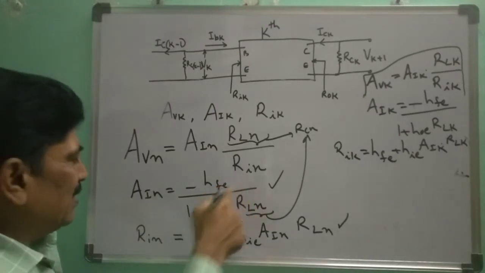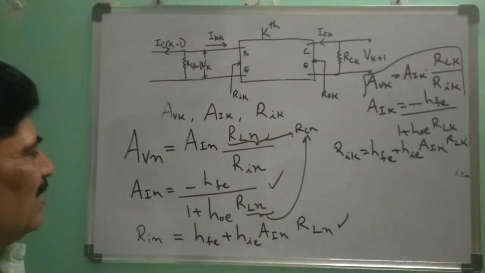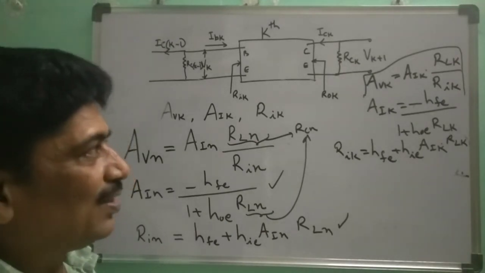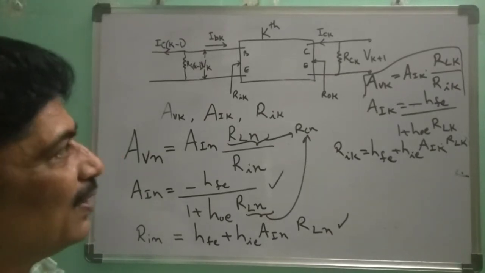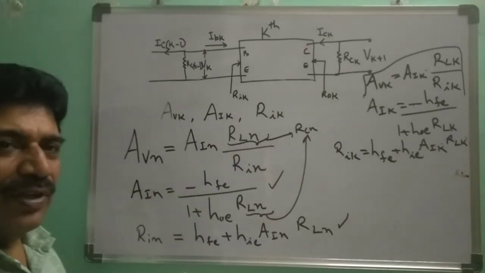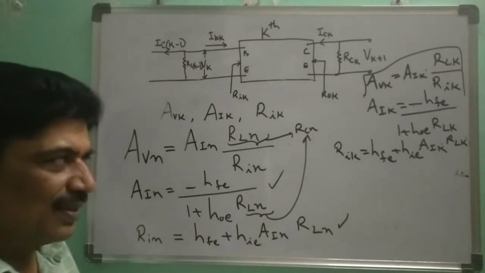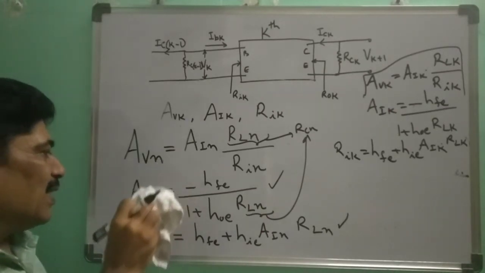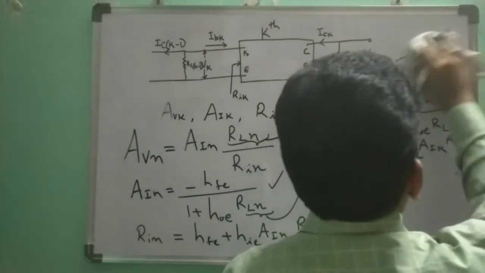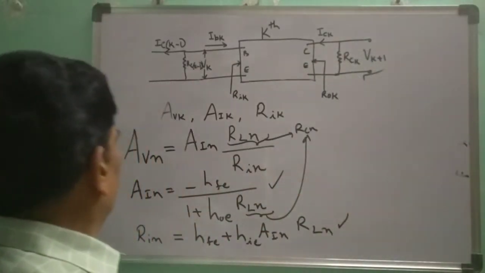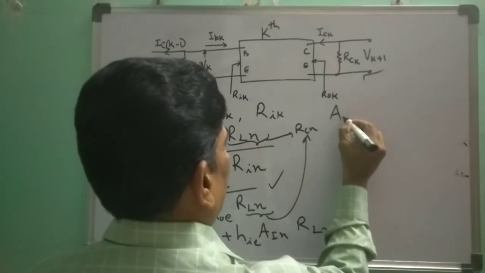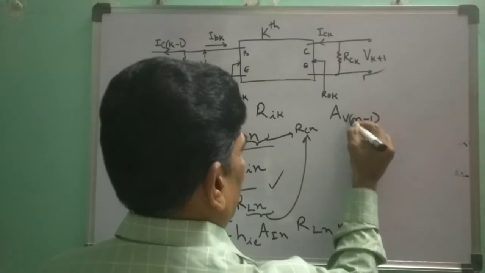stage, and RIN is, that is collector resistance. In the same way, you get back to the second last, last but one stage, that is n minus 1th stage now. So for n minus 1th stage, how to find out? So from this, we have gone to last stage and found the voltage gain, current gain and input resistance of the last stage. Then let us see how to find out the voltage gain, current gain and the input resistance of the n minus 1th stage now. So for n minus 1th stage, just write here in place of K. What is AV n minus 1? AV n minus 1 is equal to